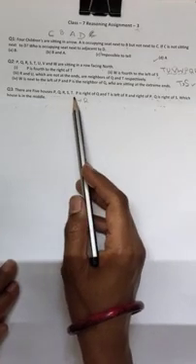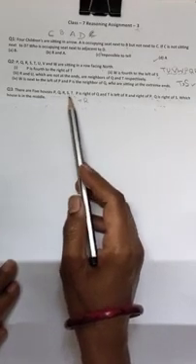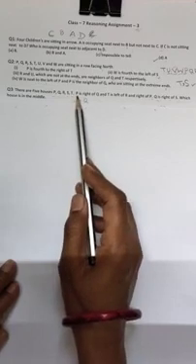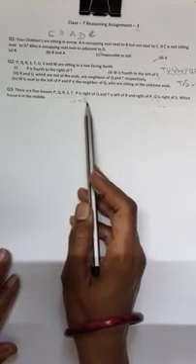See question number 3. There are 5 houses, P, Q, R, S, T. P is right of Q.